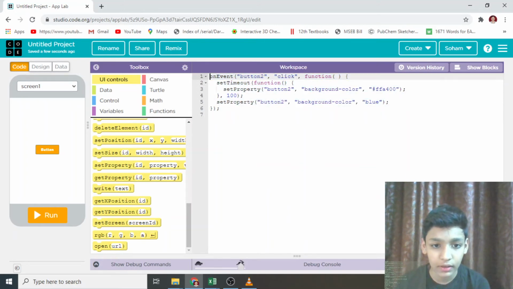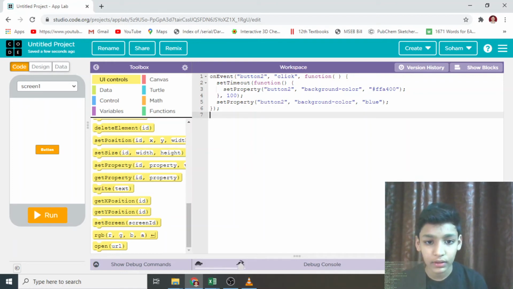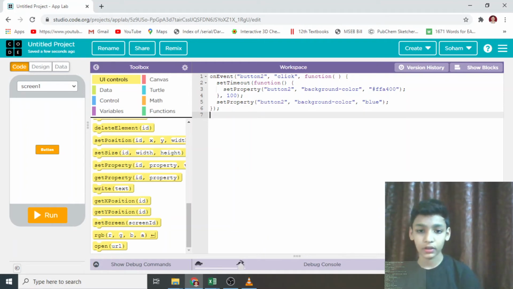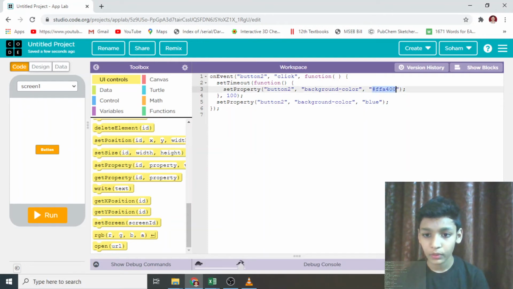Let's understand our program. On event, when the event happens on button 2, when we click button 2, set timeout. In that we have done set property. Set property button background color. Now next we have pasted here the default background color of our button.